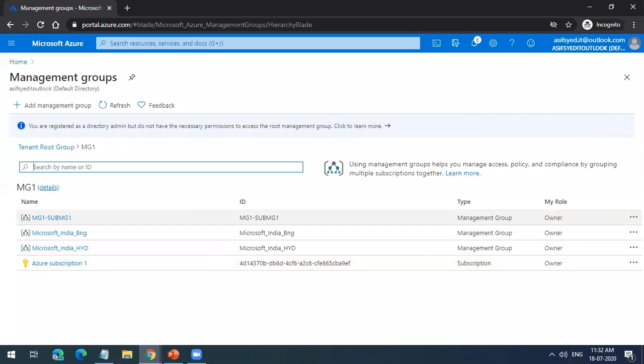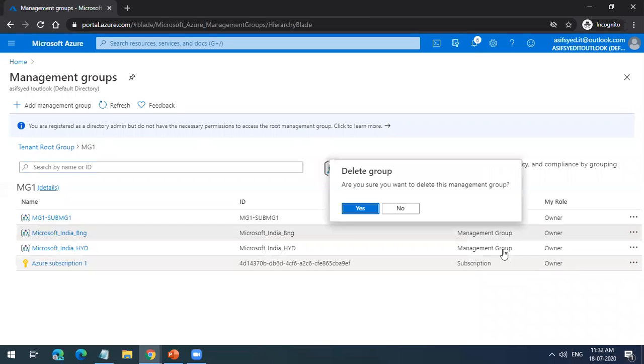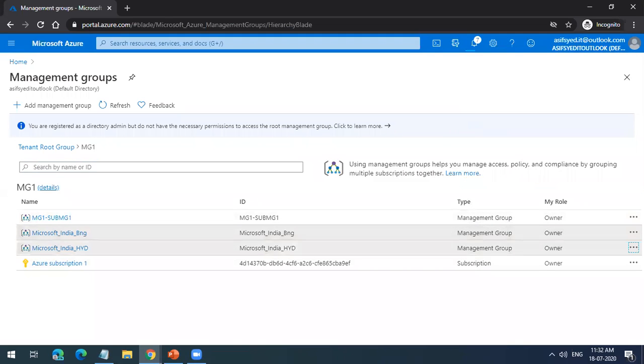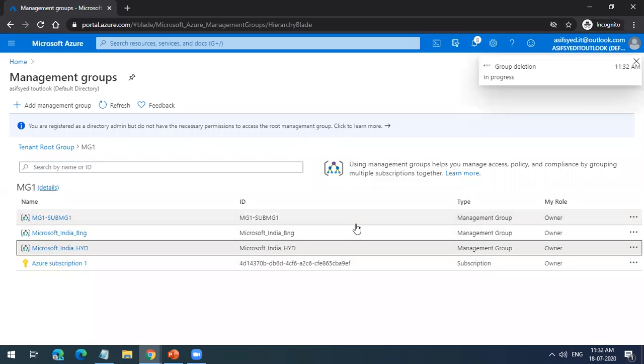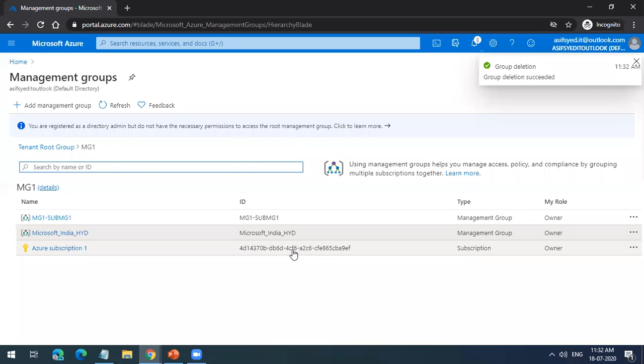For example, say we subscribed to Office 365 and we are giving that to MG1. Office 365 is also in my organization, and I want to use it for MG2 also. Do I have to subscribe to Office 365 twice? No, we are talking only about Azure subscriptions here, not Office 365.